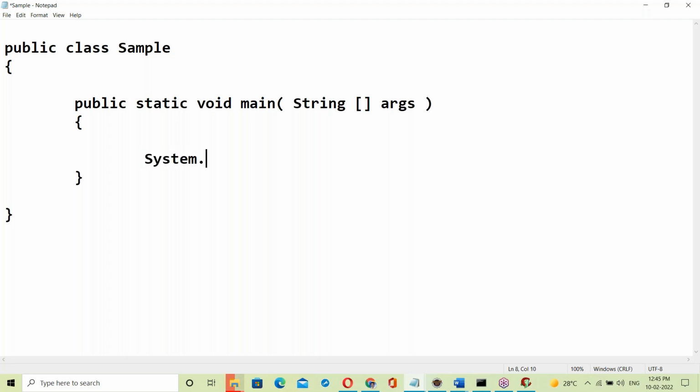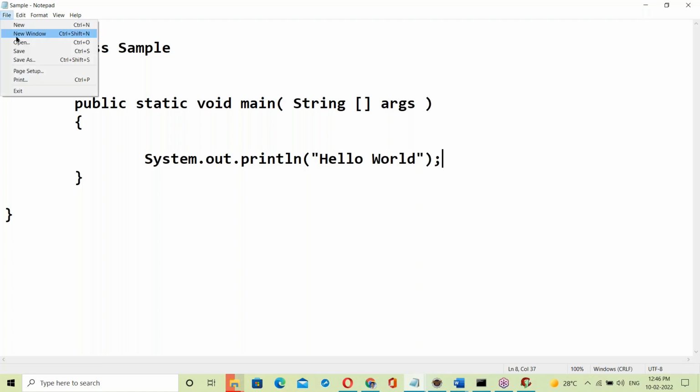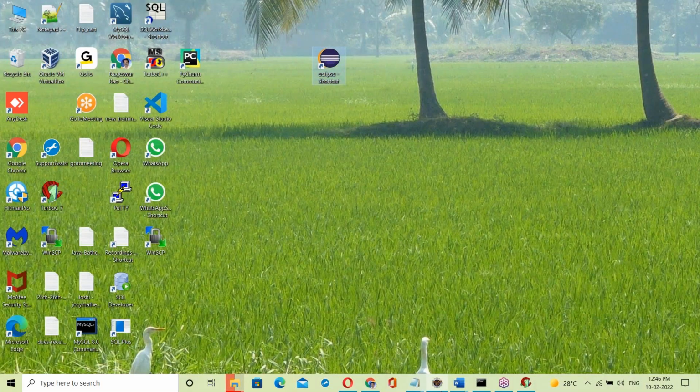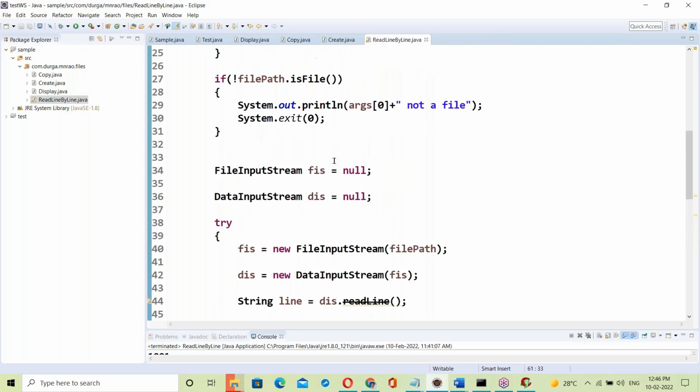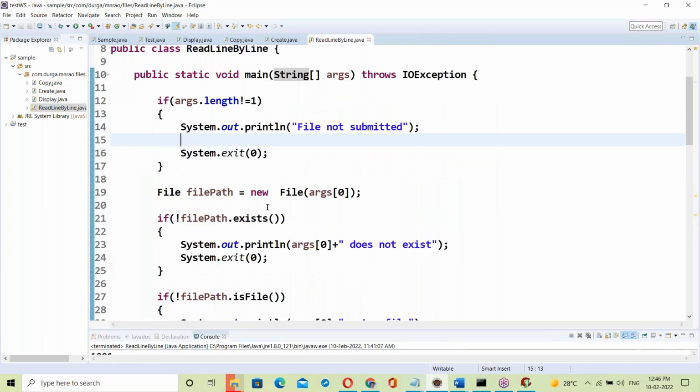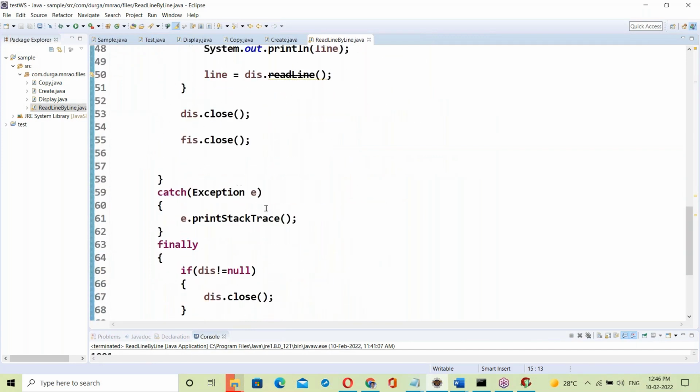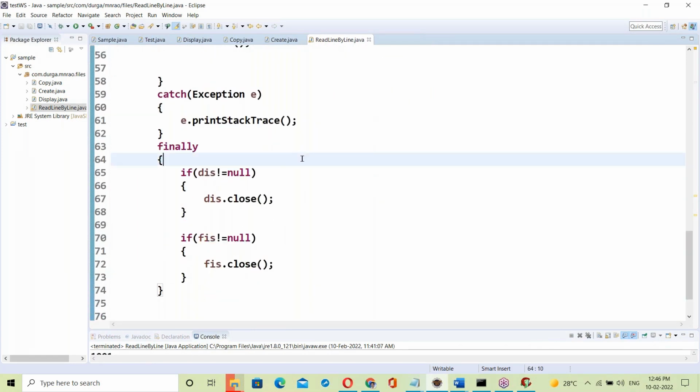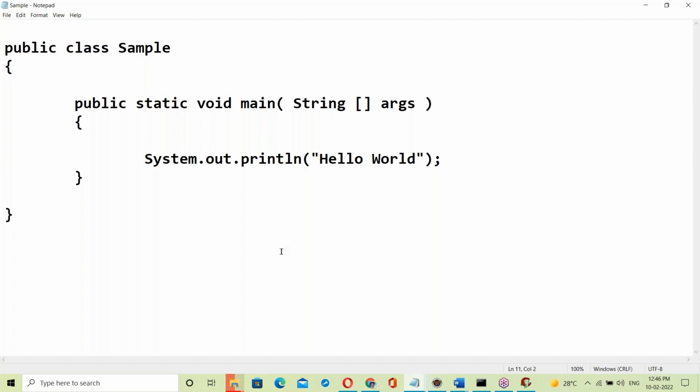System.out.println, hello world. So this is a simple Java program. Save. Actually, we use Eclipse for Java programs. In the morning batch, exception handling and the files concept were explained using Eclipse. Daily classes use Eclipse only. For understanding purposes, I'm simply using Notepad now.